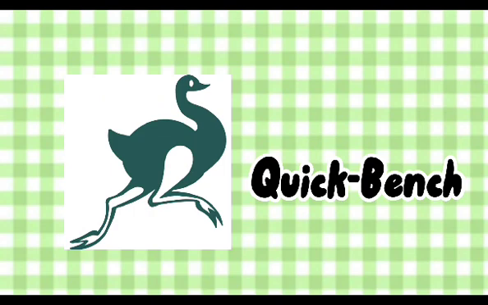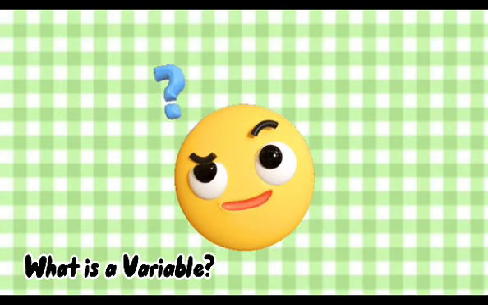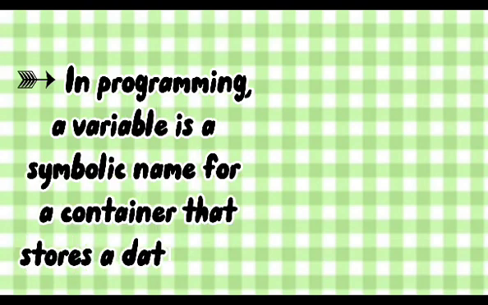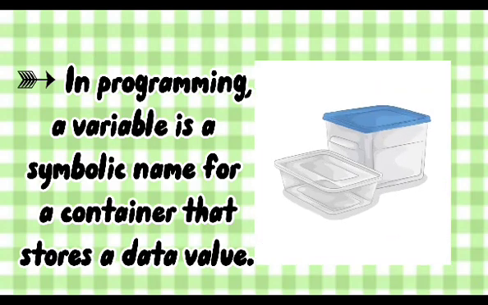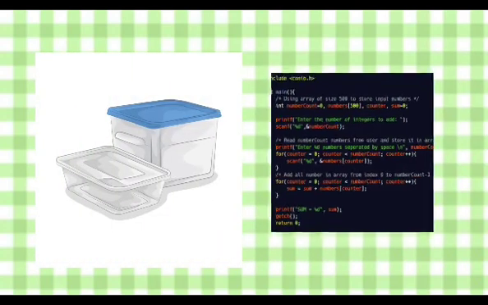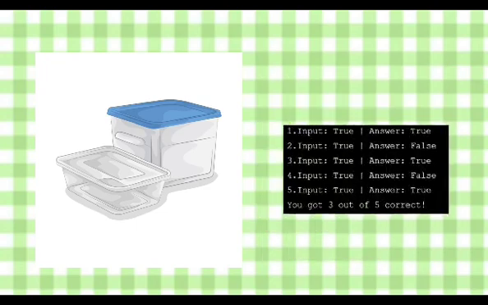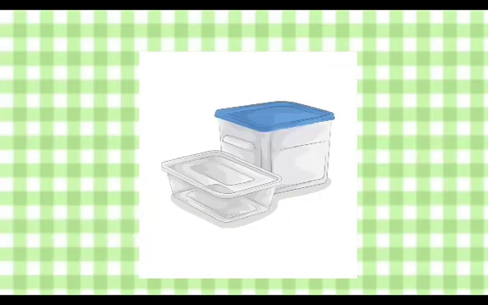Now let's talk about what is a variable in programming. A variable is a symbolic name for a container that stores a data value. Think of it as a labeled box where you can keep information like numbers, text, or true false states, and then use or change that information later in the program.